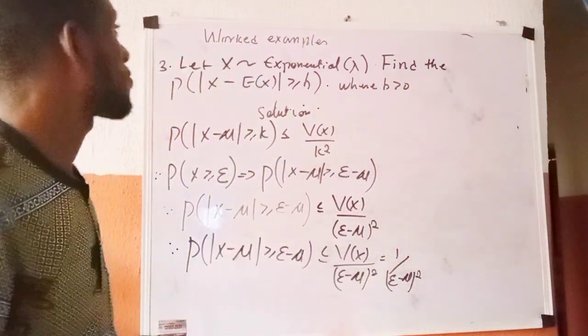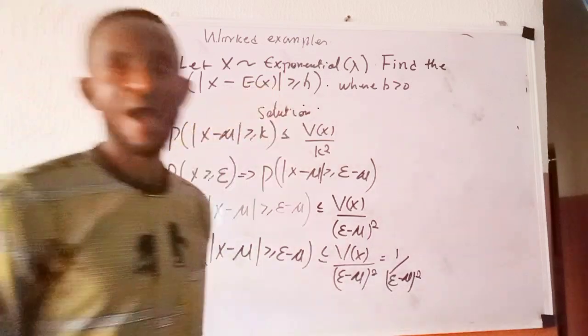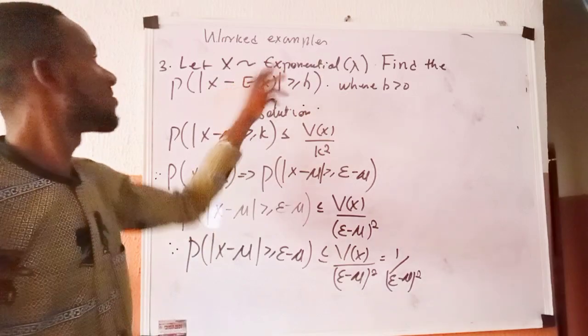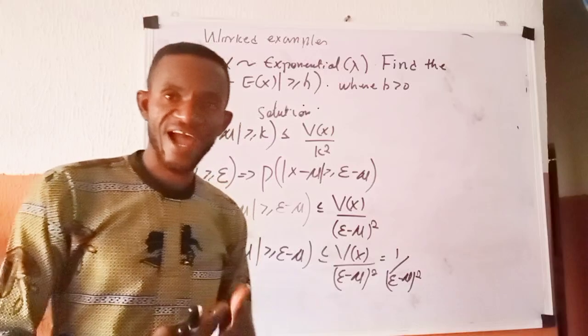So we want you to see if you can get this Chebyshev upper bound for this thing defined this way of an exponential with a parameter lambda.